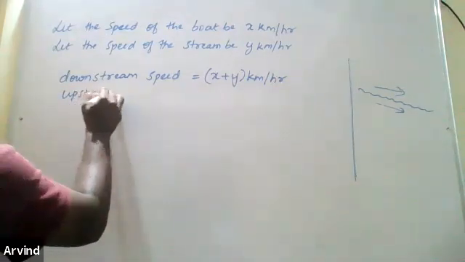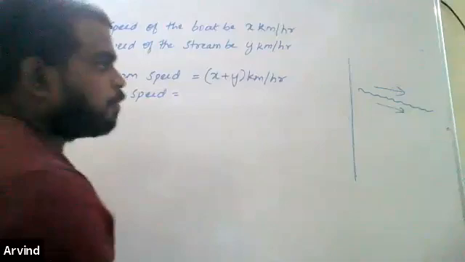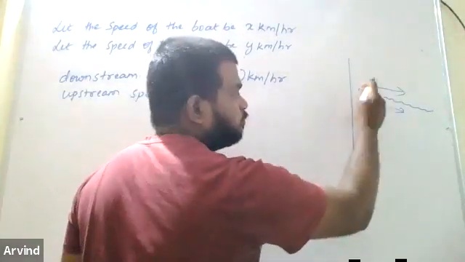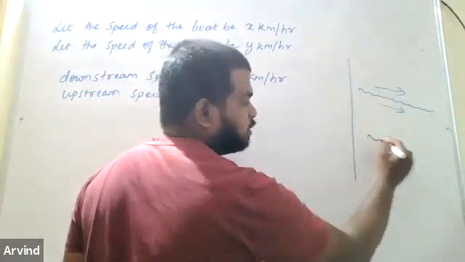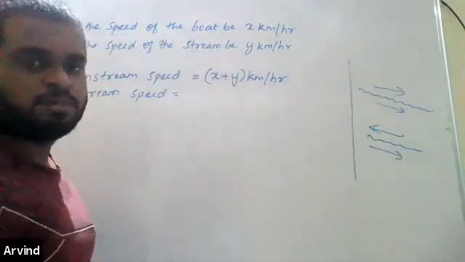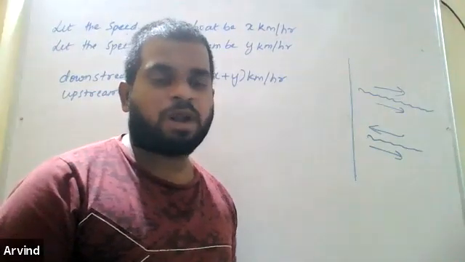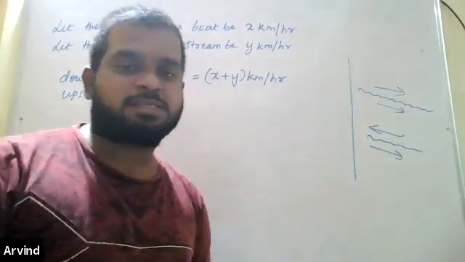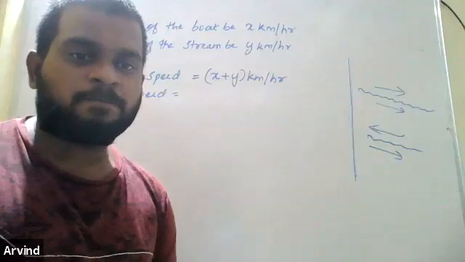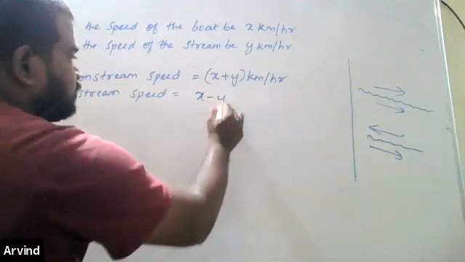Let's come to the upstream speed. What will be the upstream speed? The water is going in this direction, but the boat is going in the opposite direction. What will happen? The speed will get decreased. Do you agree with me? Yes, sir. So therefore the speed will become x minus y.